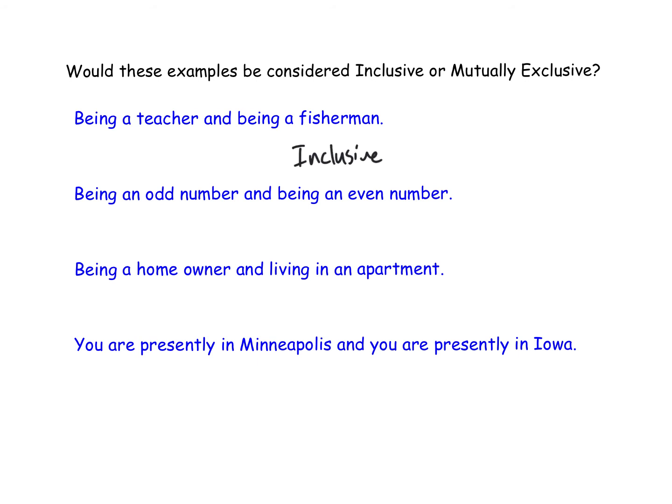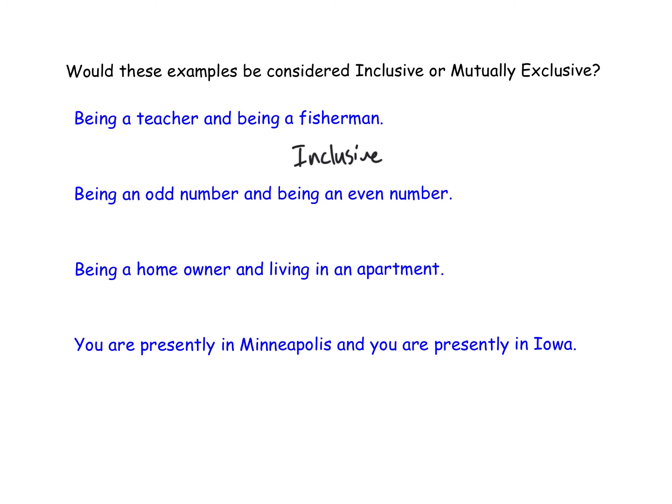Could a number be an odd number and an even number at the same time? We have to think, is there any exception to this rule? Are there any odd numbers that are also even numbers at the same time? The only one that I'm kind of questioning is 0. Is 0 an odd number or an even number? By definition, it would be considered an even number.